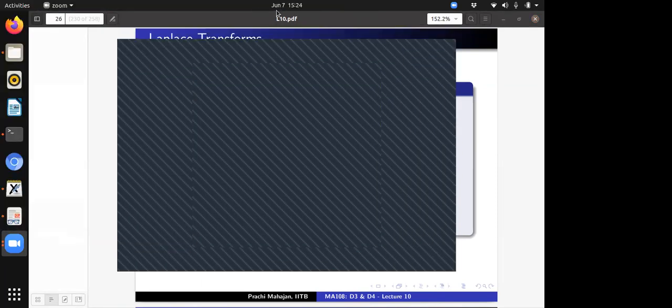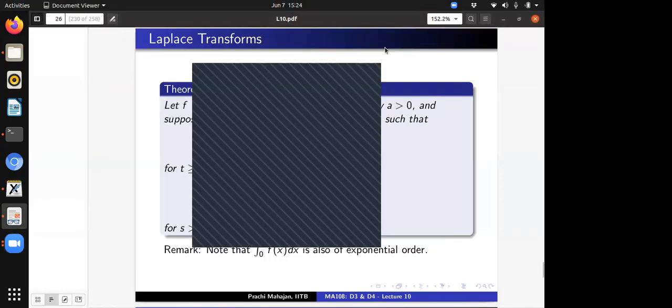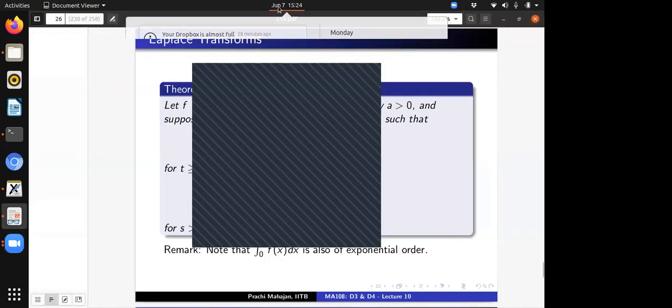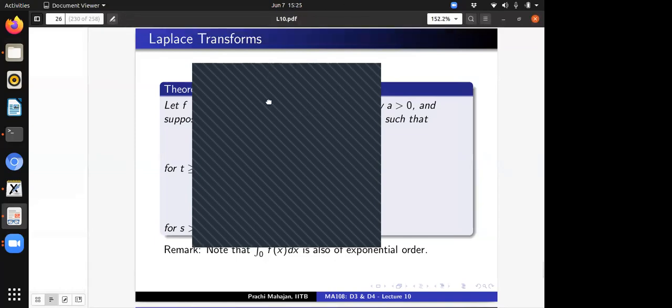So this is something that I've been trying to do. I have observed that there is a huge connection between differential equations and linear algebra. For example, even the Laplace transform